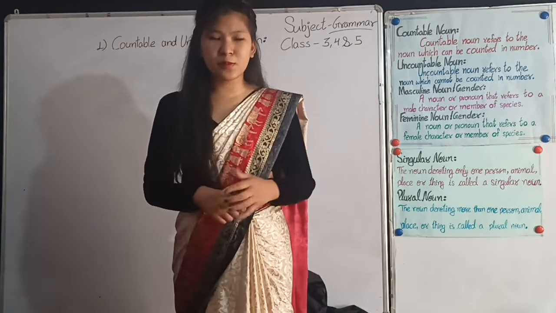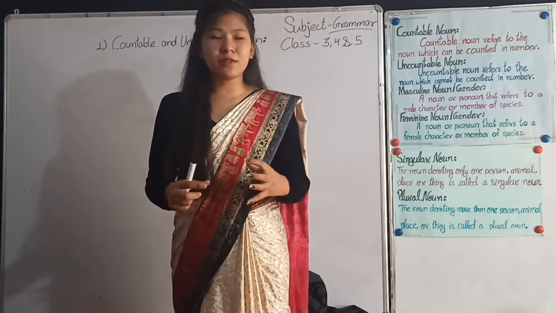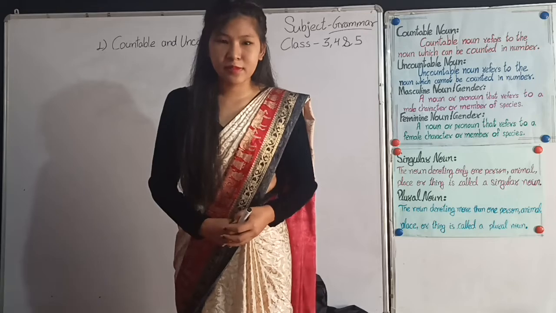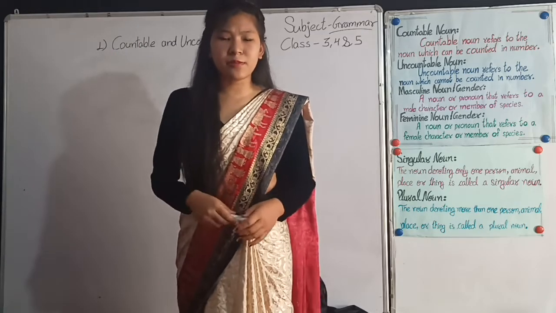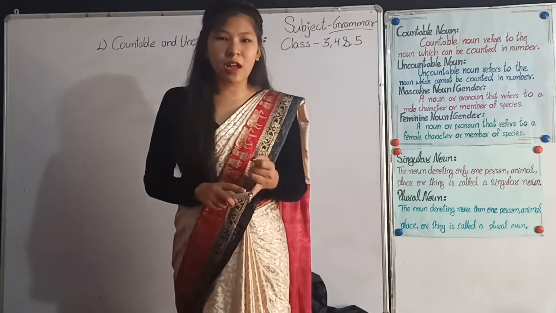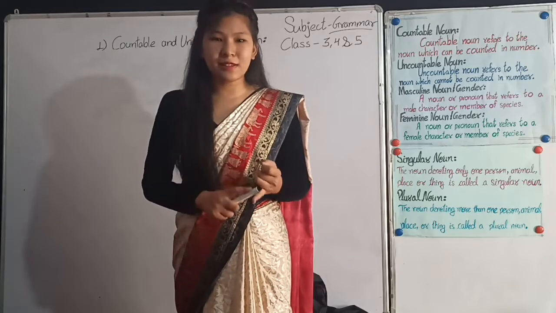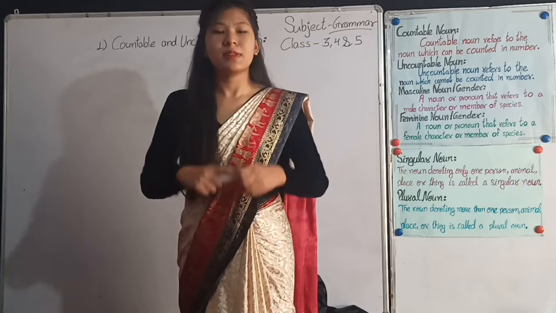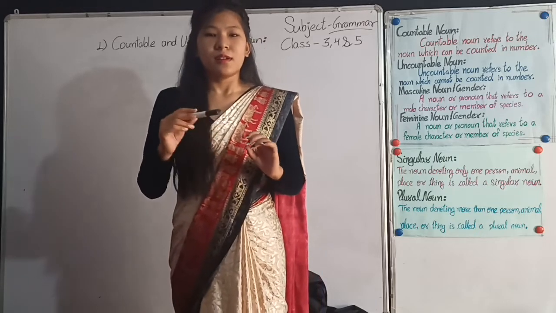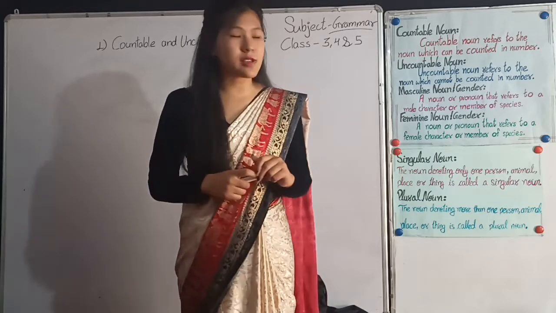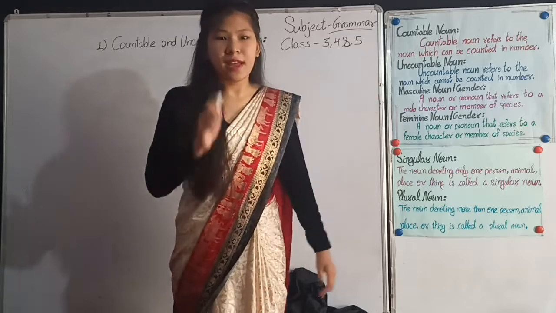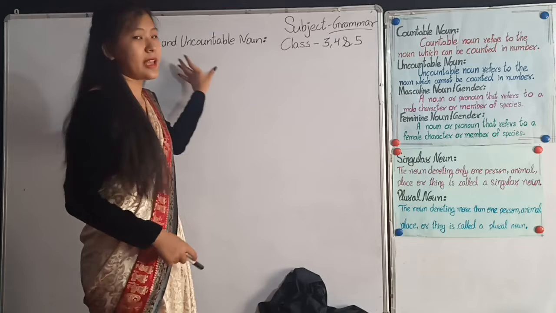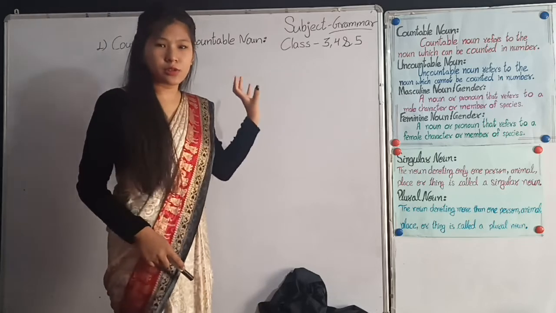In the first episode, we learned about nouns and its types. In types of noun, we have read about common noun, proper noun, collective noun, abstract noun, and material noun. Today we are going to discuss countable and uncountable noun.